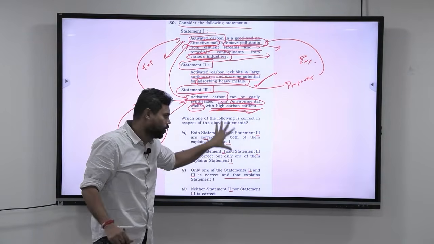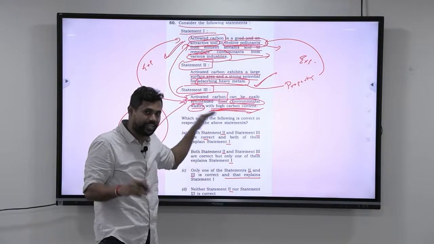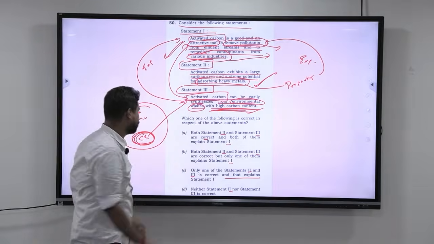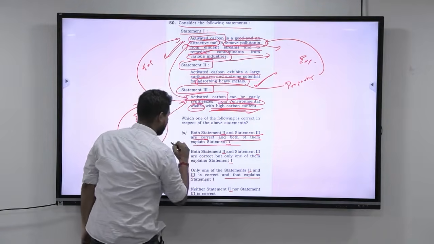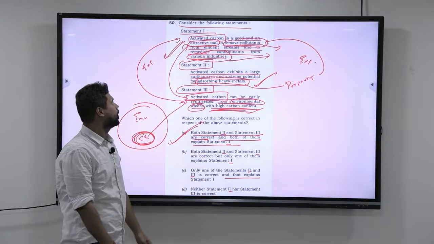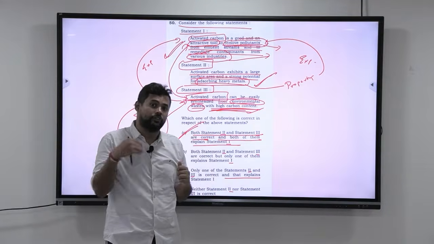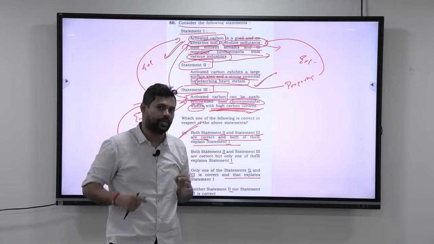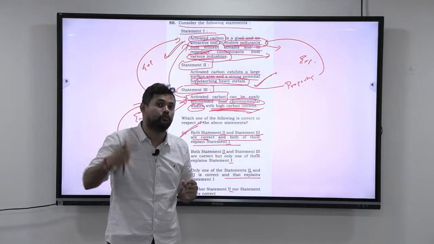I have kept on telling you, don't worry about this. Just take the clue that statement 1 is always correct, and for statements 2 and 3, try to see if you can correlate them. So the answer for this: both statement 2 and statement 3 are correct, and both of them explain statement 1. The answer here is A. Okay, so I hope you understood how to use your lines of thought to deduce the answer, even though you might not have studied about activated carbon. And this is the skill that you will develop by taking a lot of mock tests.